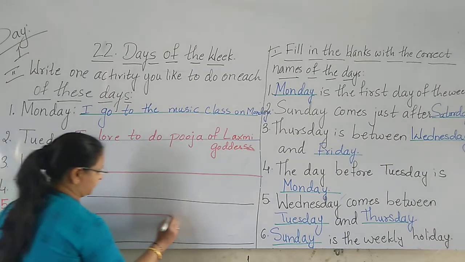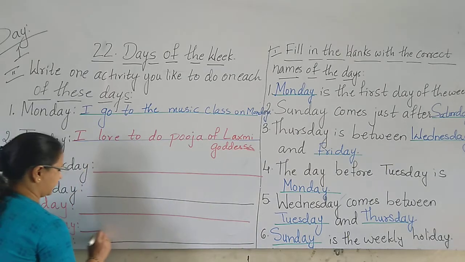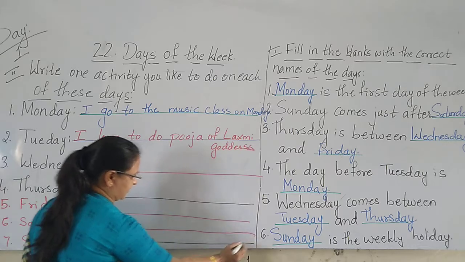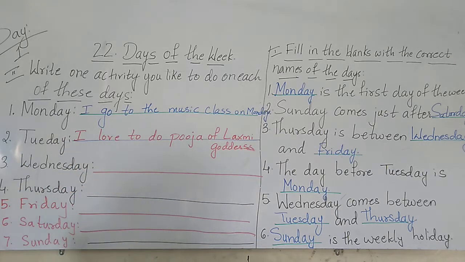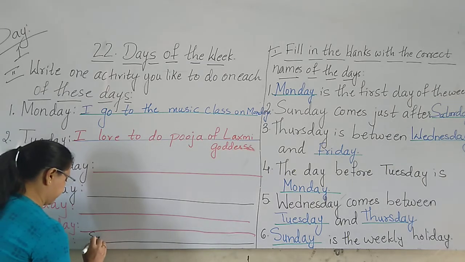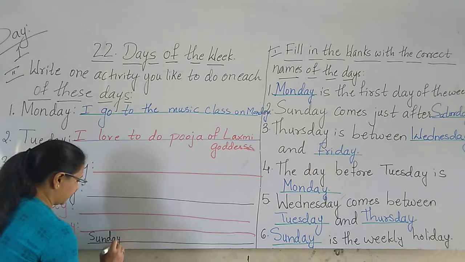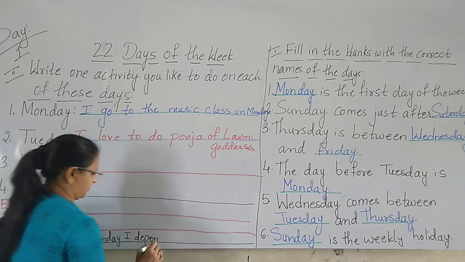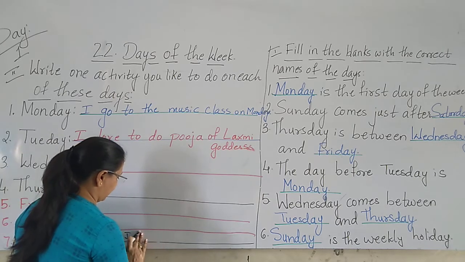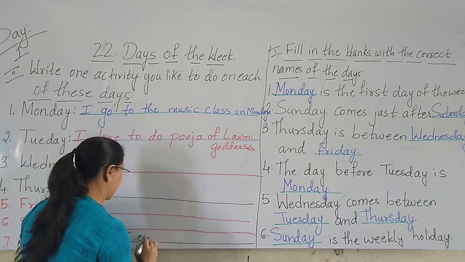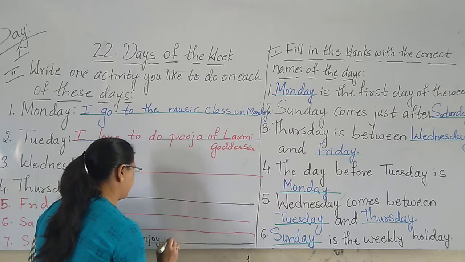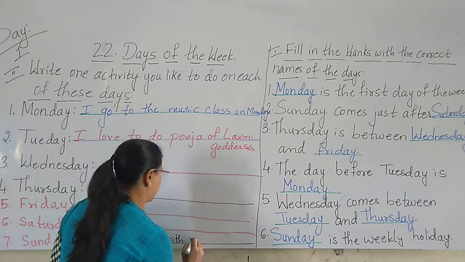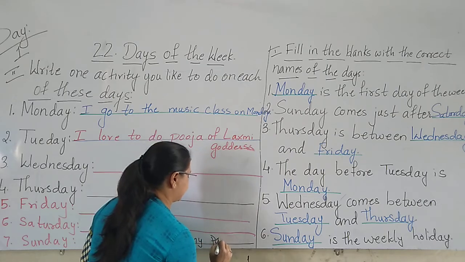See, this is Friday and this is Saturday. And the last day is what? Sunday. Sunday you can write, Sunday I spent, or I enjoy, you can write, I enjoy with my parents.